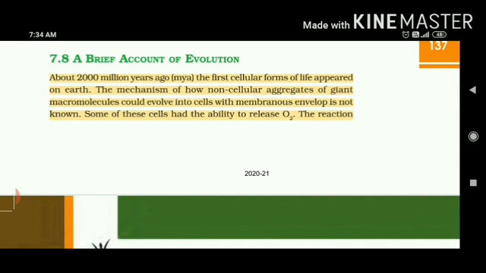So they evolved with a membranous envelope, but it is still not known how those proteins, amino acids, urea, nucleic acids combine and develop into a cellular structure. Some of these cells had the ability to release oxygen.